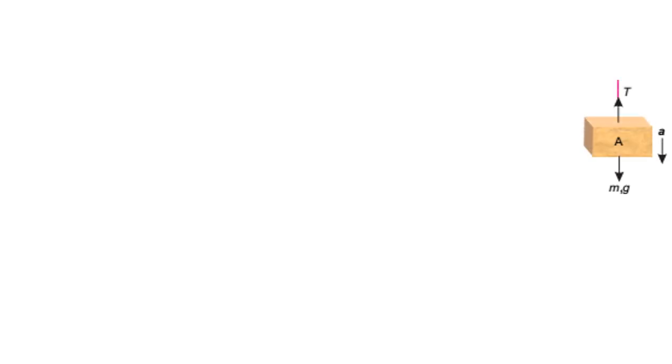So, the same body A, the same figure, but I isolate body A, and we will apply Newton's second law of motion. Over here, the acceleration is downward. It means that the weight is actually greater than T. That is why the net force is in the downward direction, and that is why body A is moving downward.